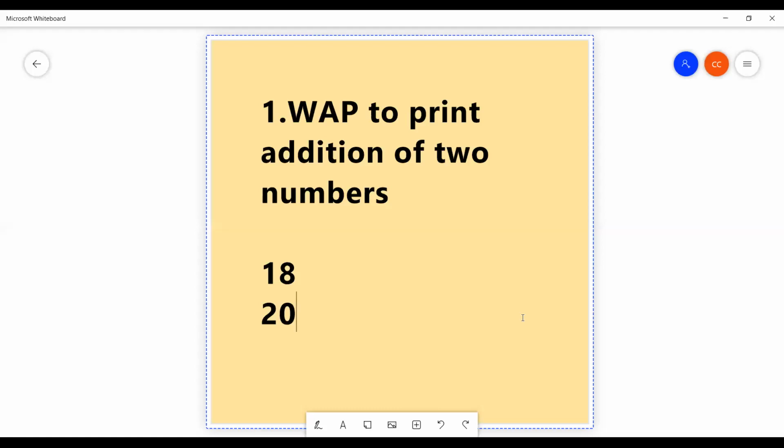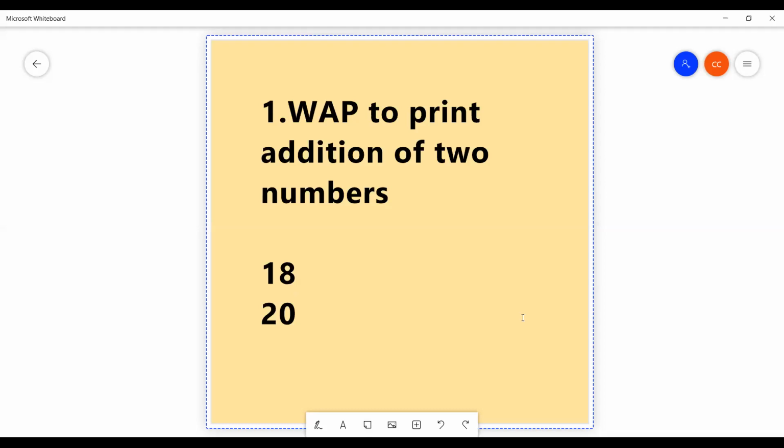How to write a program to perform addition of two numbers? First of all, what is the first value? 18. You remember 18 is which number? Decimal, integer, floating point, or character? So 18 is integer. Okay. So first of all, you store 18 and 20 in a variable. 18 ni 20 ni oka variable lo store chesukodu.